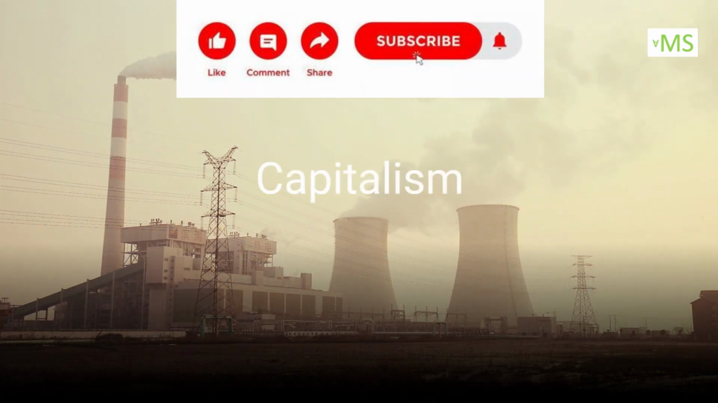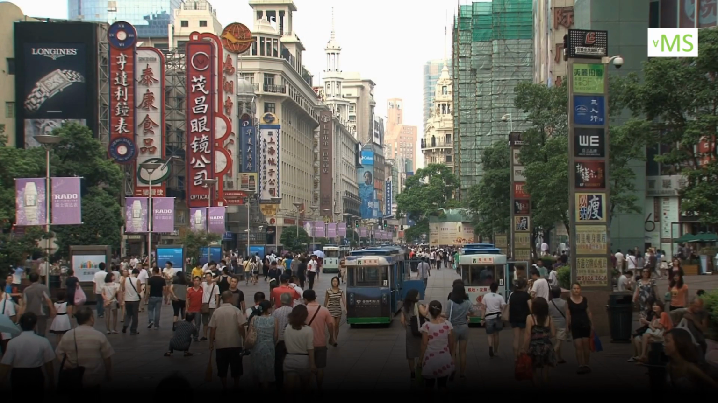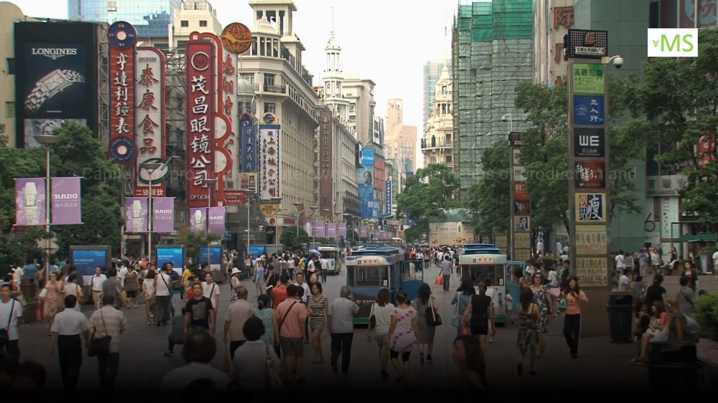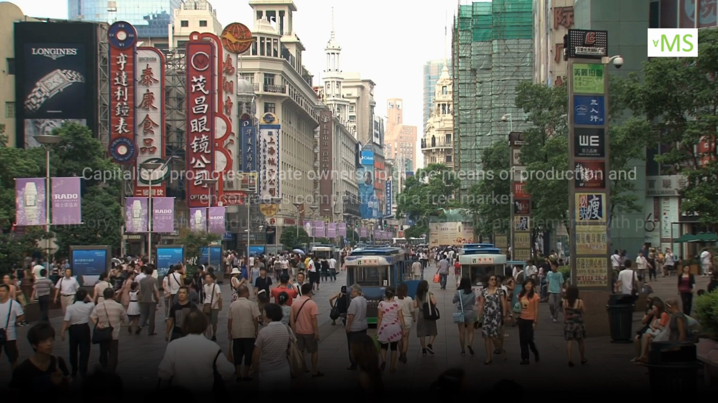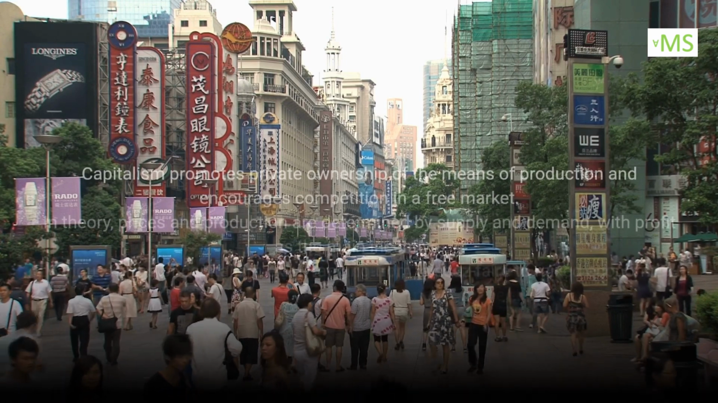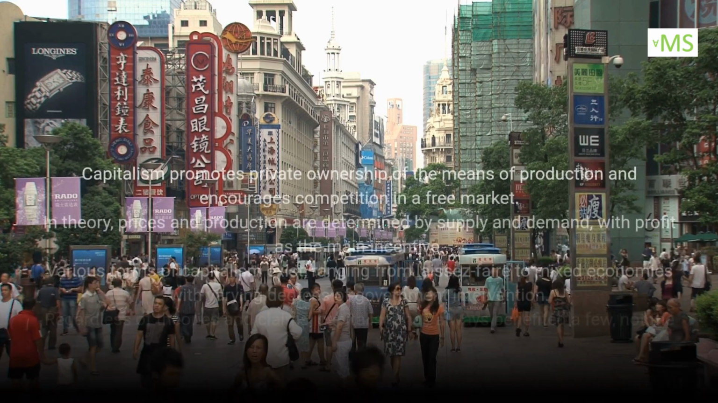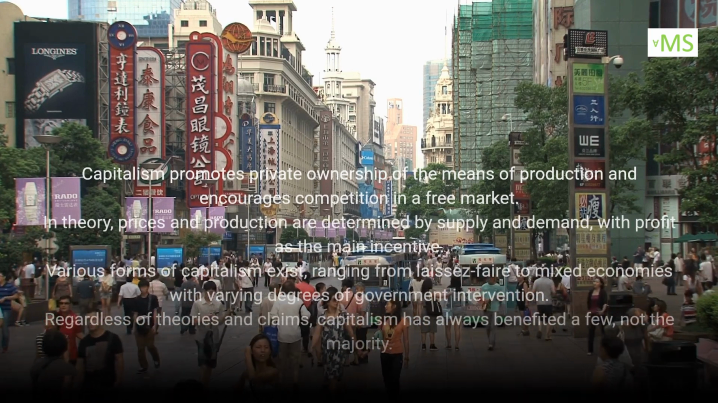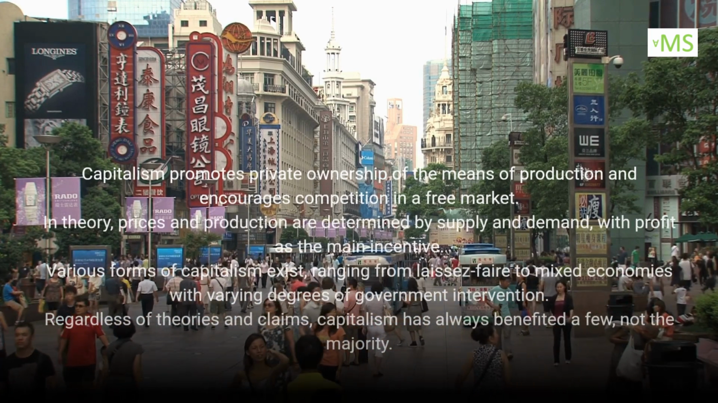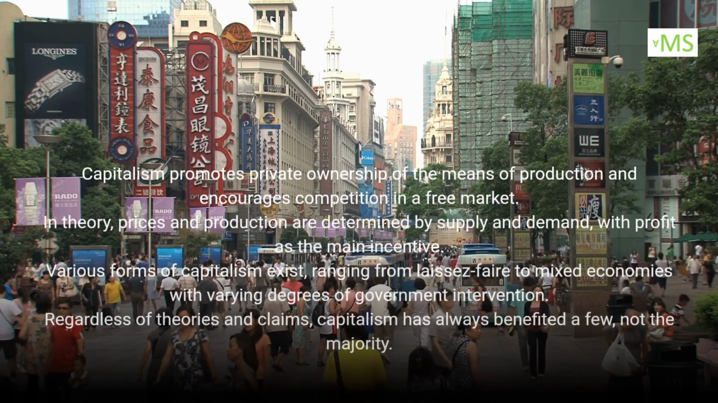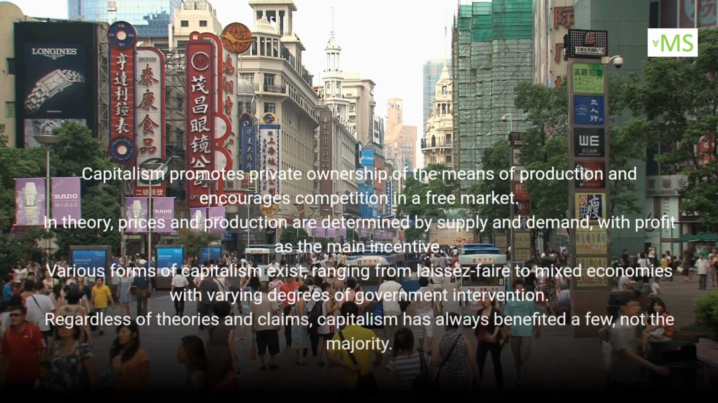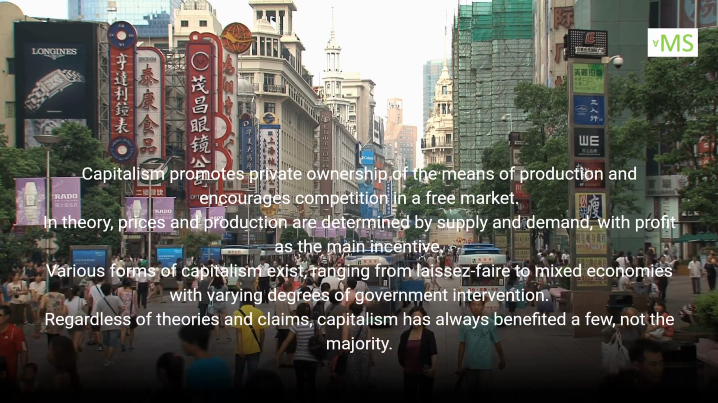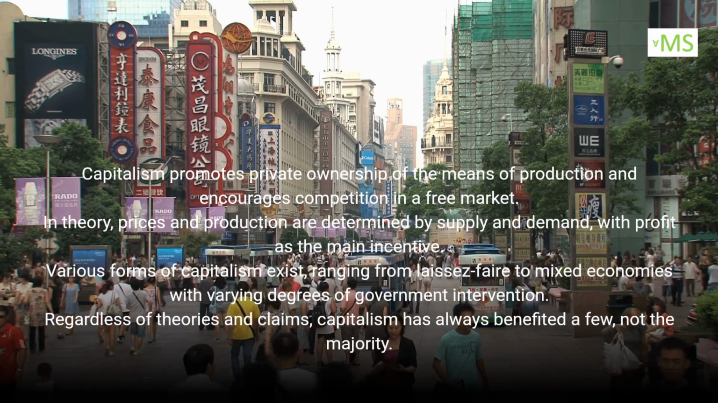Capitalism. Capitalism promotes private ownership of the means of production and encourages competition in a free market. In theory, prices and production are determined by supply and demand, with profit as the main incentive. Various forms of capitalism exist, ranging from laissez-faire to mixed economies with varying degrees of government intervention. Regardless of theories and claims, capitalism has always benefited a few, not the majority.